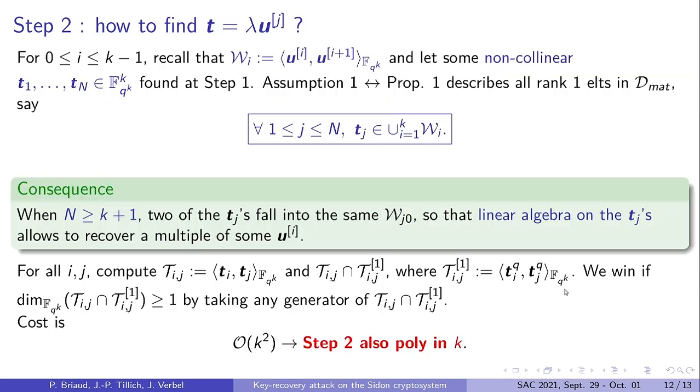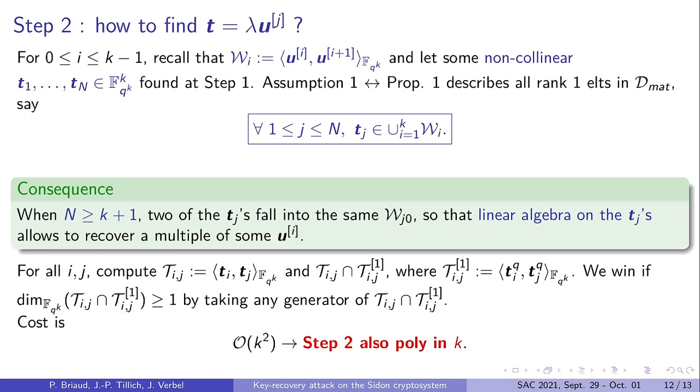So now it remains to explain how to recover these solutions T from a bunch of random solutions that we get after step 1. So we have capital L solutions which are over FQK, and we can assume that they are non-collinear for the analysis.